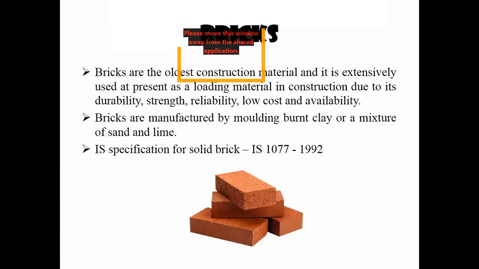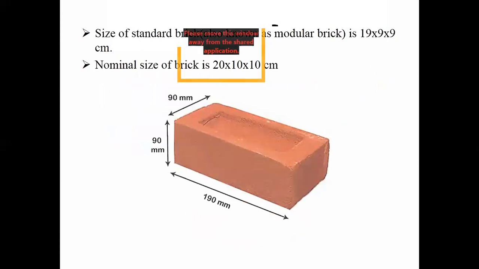Means it includes silica, lime, magnesia, alumina, iron oxide, and all, right? And here you note one more thing. IS code specification for solid brick is IS 1077 1992.